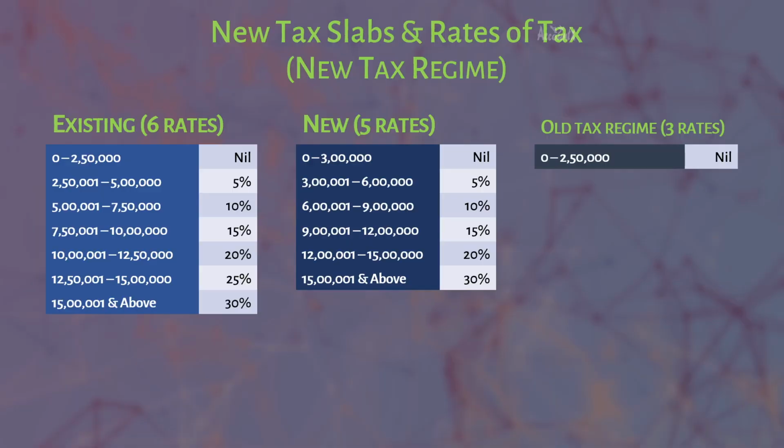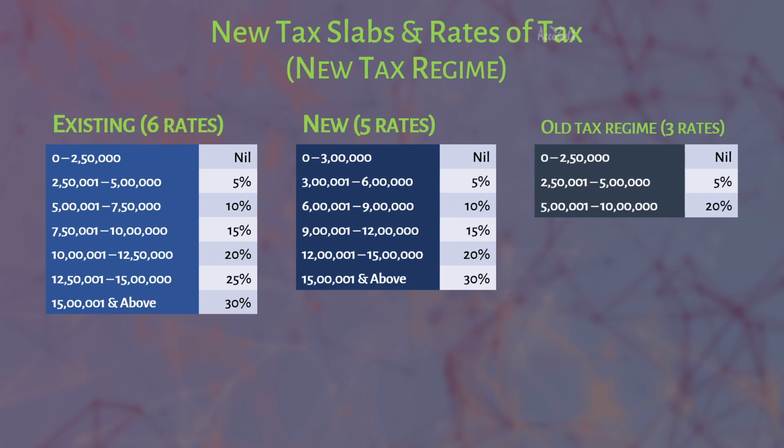Let's now compare this with the old tax regime. If your income is more than 2.5 lakh and if it is up to 5 lakh, rate of tax is 5%. More than 5 lakh up to 10 lakh, rate of tax is 20%. And over 10 lakhs, it is 30%. The next change is related to standard deduction.